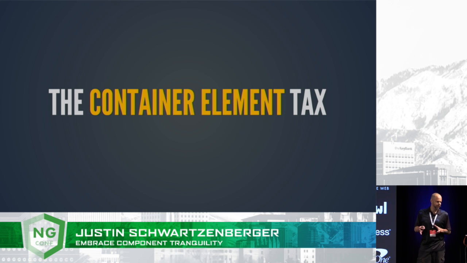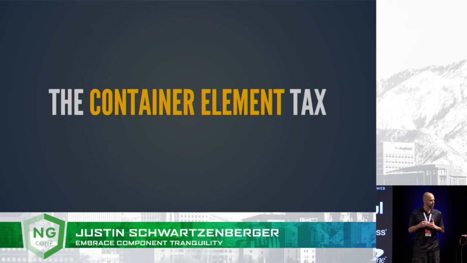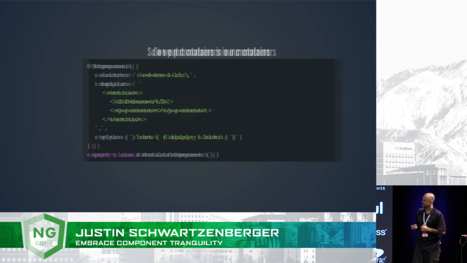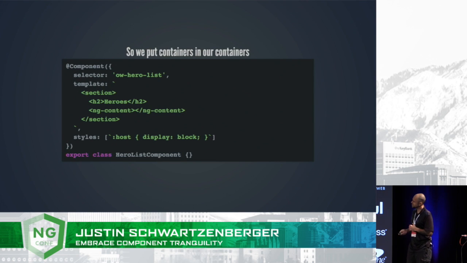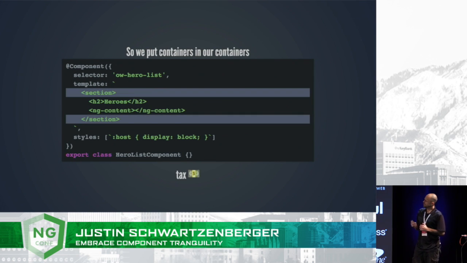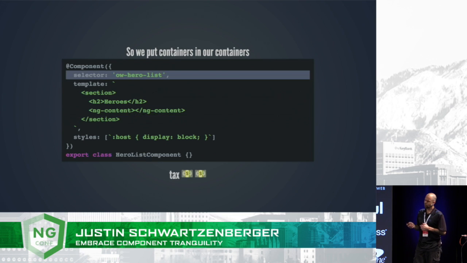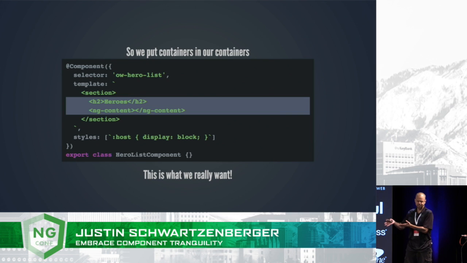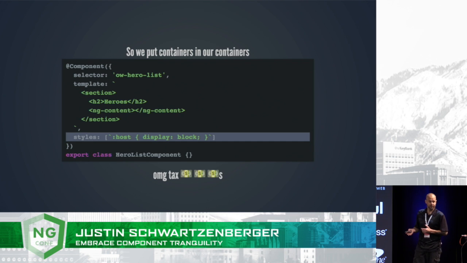That custom element that we're creating where our template content goes. And we start to feel this tax when we build out components that use a container element as the top level node of their template content. For example, we have this component here that's going to render a section element. Now it starts to feel weird that we're rendering that section element within a custom element. That custom element is not really needed for anything. And the part that we really care about is the inner contents of that section element. And we start to feel this when it comes to styling, because custom elements are not block level elements by default. And if we need them to be, we end up using something like :host to put it on.